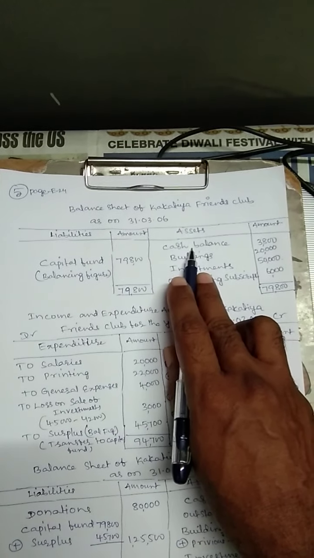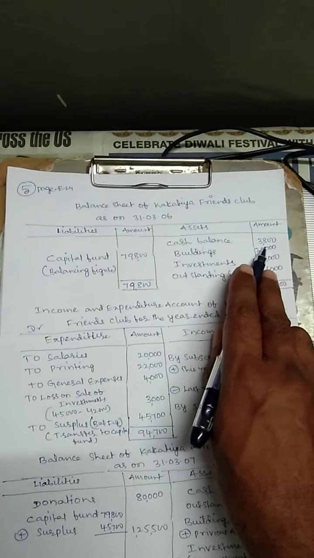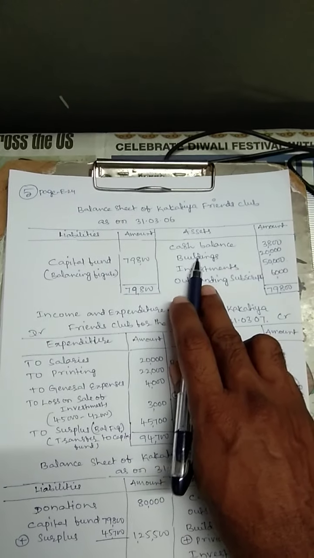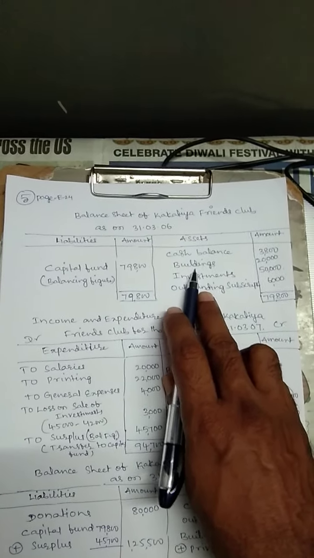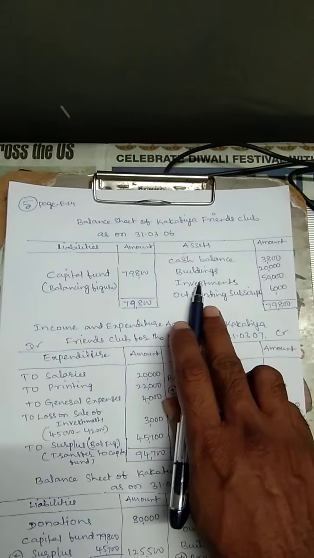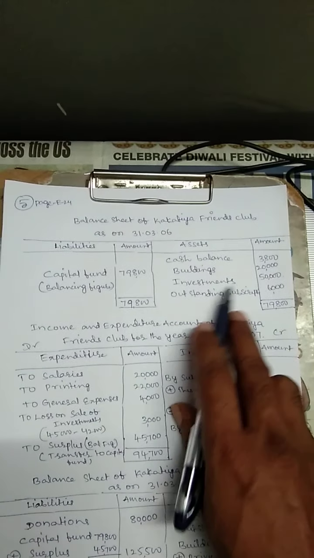This is the figure from the receipts and payments account opening figure. Cash balance 3,800. Then in the additional information we have buildings worth 20,000 rupees. Then in the same place we have investments worth 50,000.